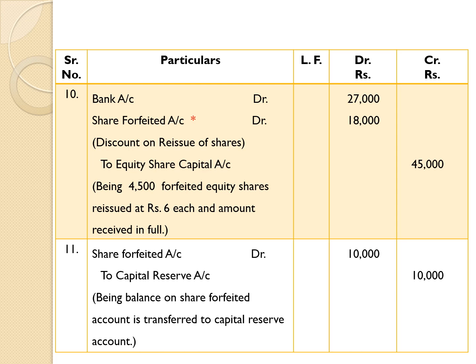So, the entry for it: share forfeited account debit 10,000 to capital reserve 10,000. Narration: Balance on share forfeited account is transferred to capital reserve account.